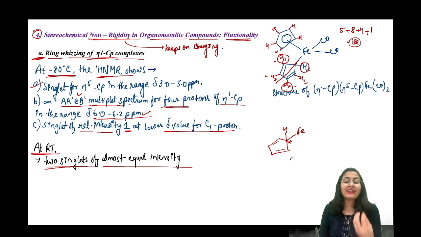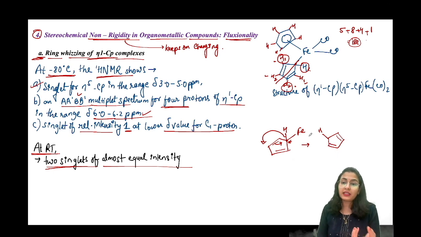The molecule has enough energy to cause a shift. Let's say I am doing a 1-3 shift in the molecule, and then the hydrogen comes up over here and the double bonds come over here. But obviously, iron is only connected to that carbon which has one hydrogen, because this is eta 1 hapticity.